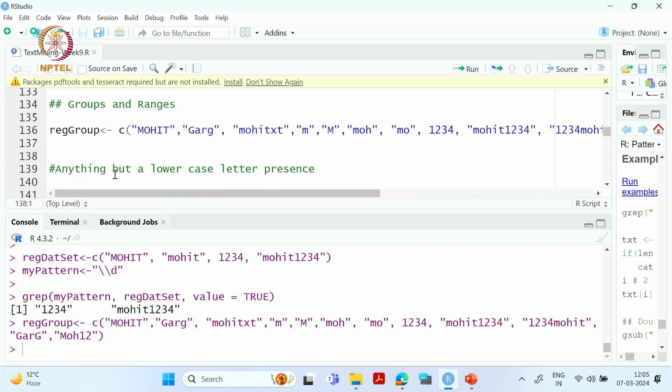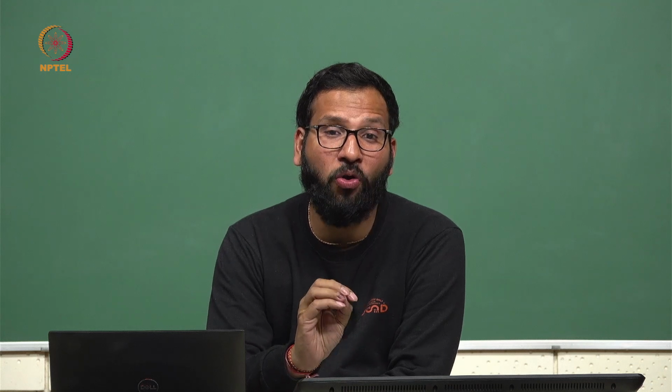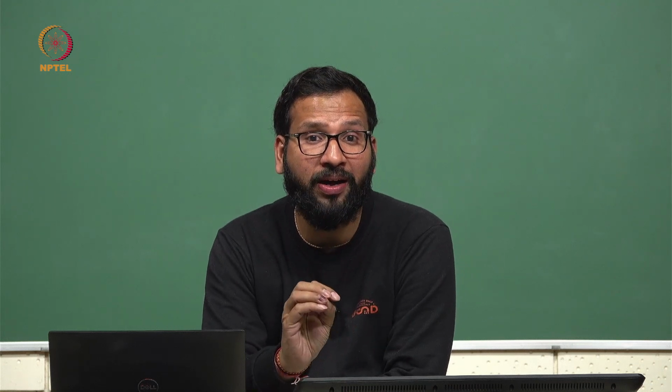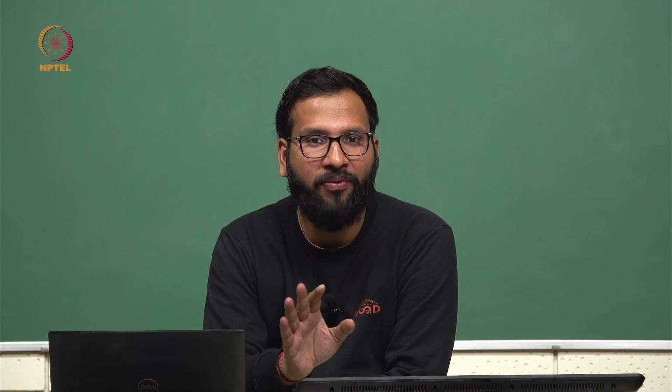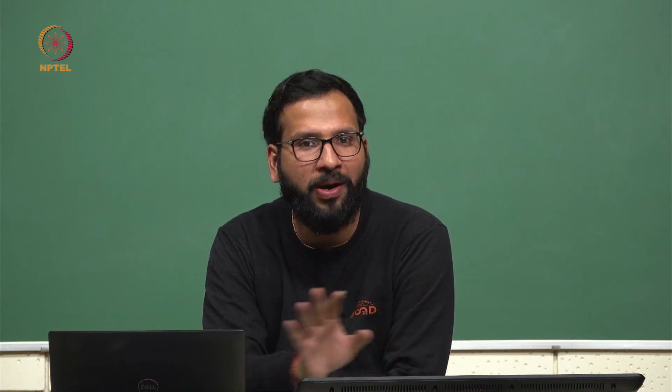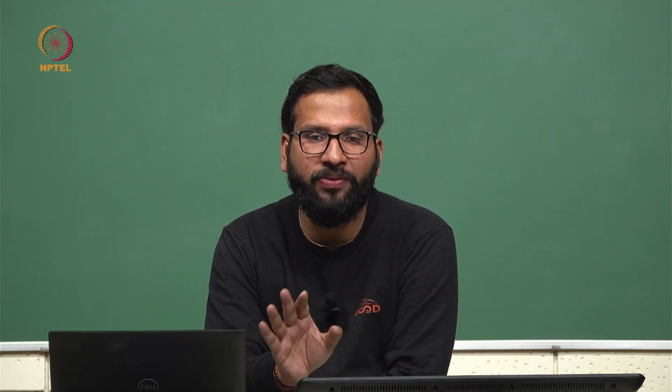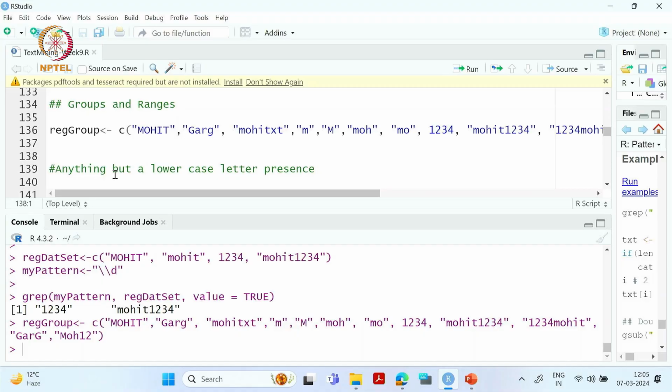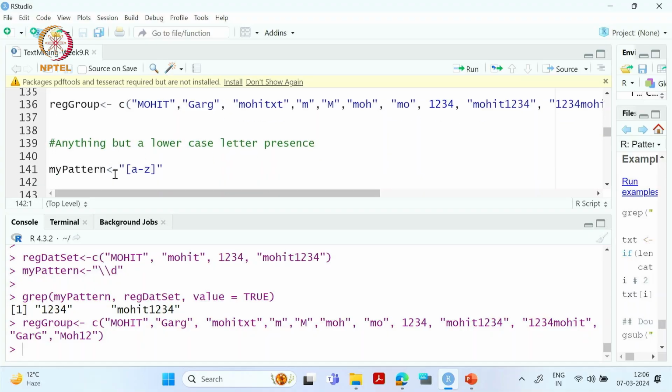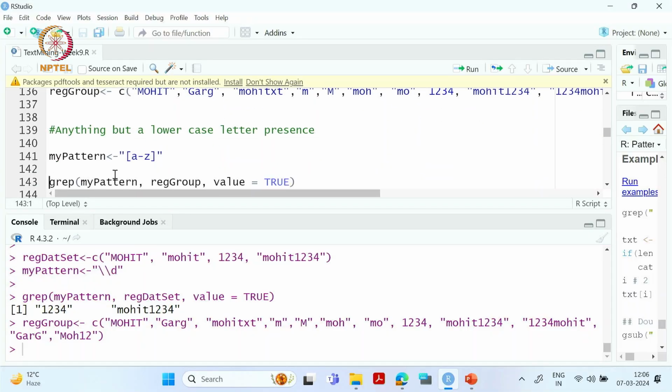So now our focus is that we want to extract only those words which have lowercase. We are not focused on any numbers or uppercase. We are just simply focused on lowercase. We want only lowercase words. For that we have this a to z.